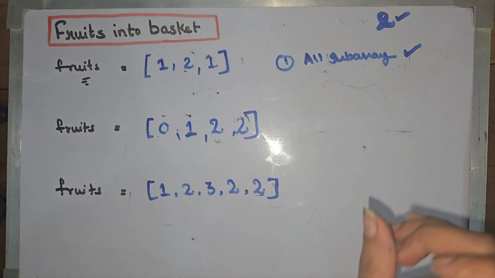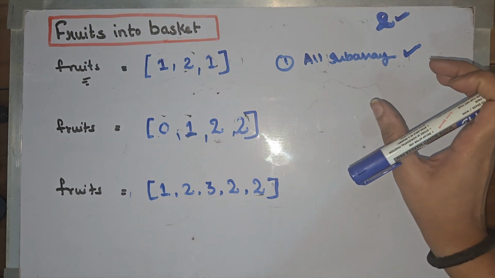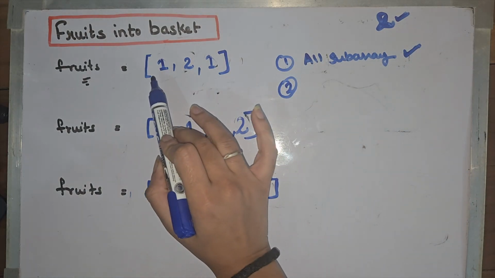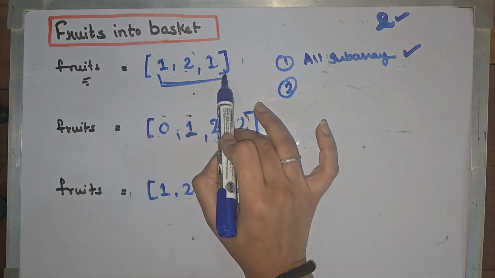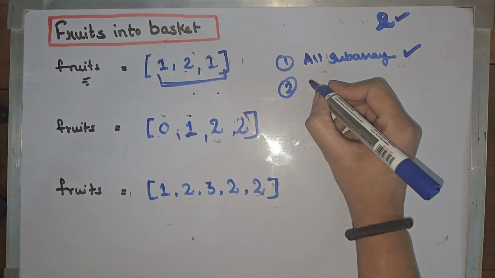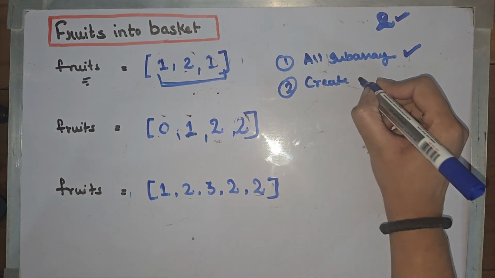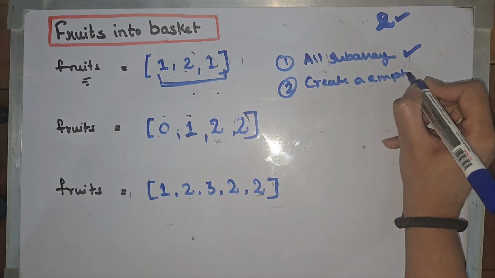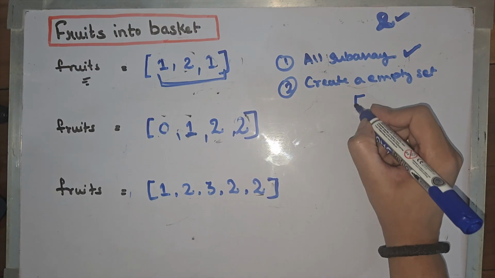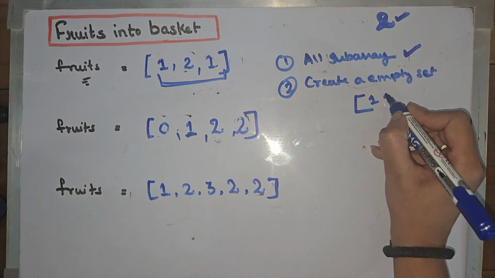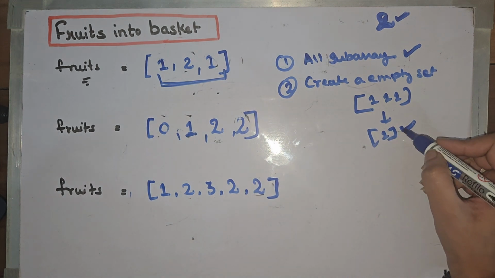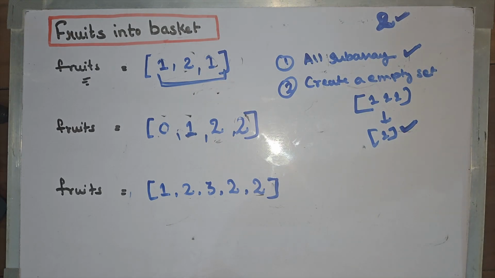Now there is some condition that decides which subarray will be selected as our answer. So we need to find, for a subarray, what are the types of elements. So for that, what we can do is we can create a set. We know that set is a data structure in which if we push 1, 1, 1, it will result in 1 only, because it stores only unique elements. So we will create a set.